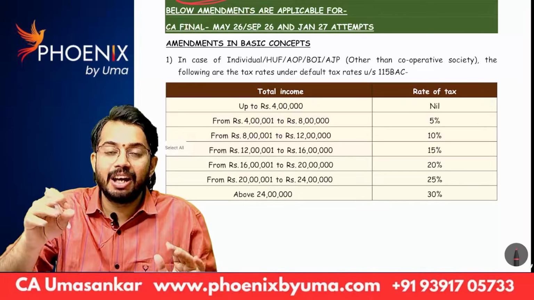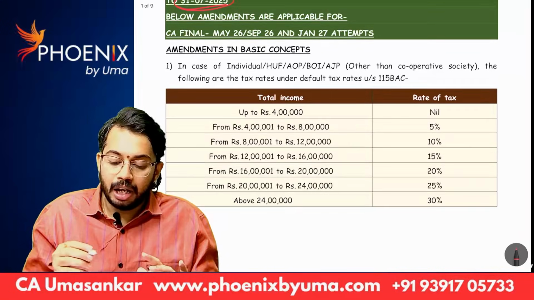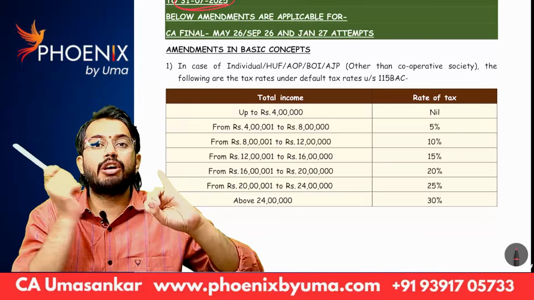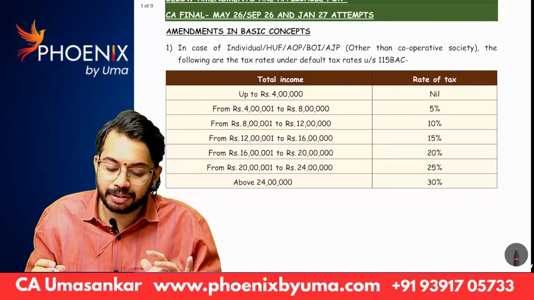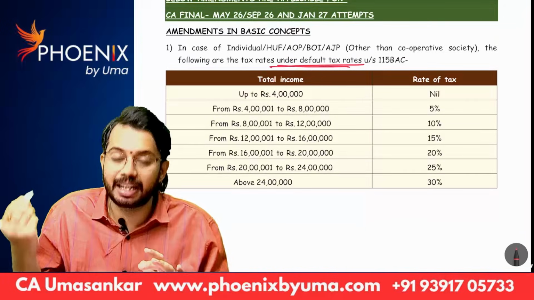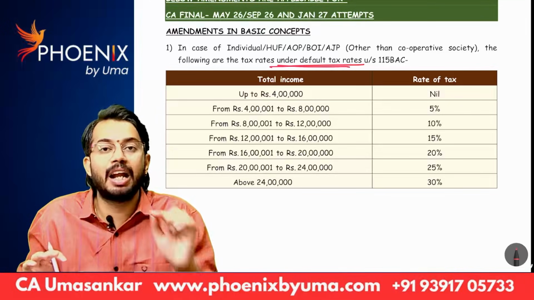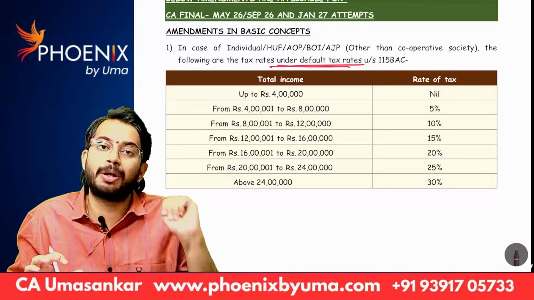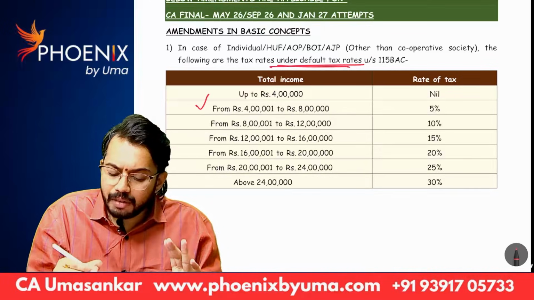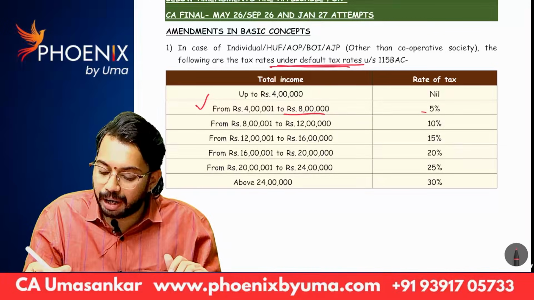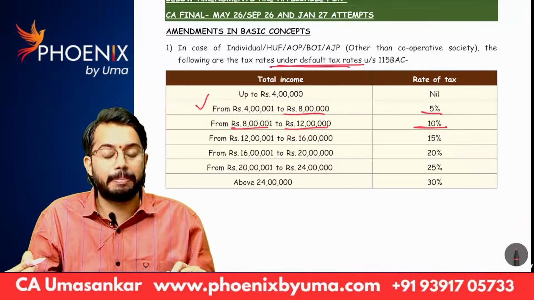Forget those slab rates. Whatever slab rates I am teaching right now, only remember those. What are the new slab rates? In case of individual, HUF, AOP, BOI other than cooperative society, under default tax rates up to 4 lakhs there is no tax. So under default tax rates nowadays basic exemption limit is 4 lakh rupees. Up to 4 lakhs there is no tax. Above 4 lakh up to 8 lakh tax rate is 5%. Above 8 lakh up to 12 lakh tax rate is 10%.